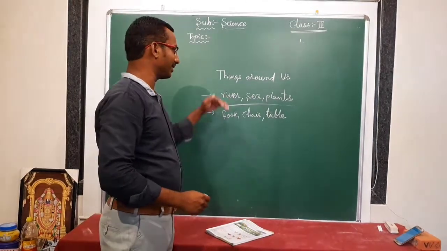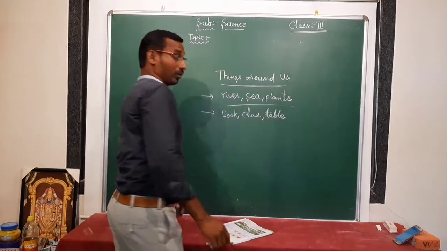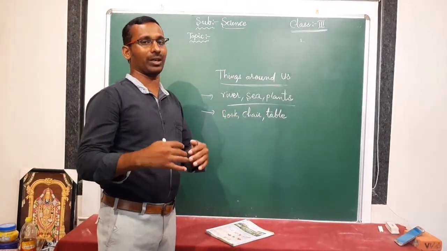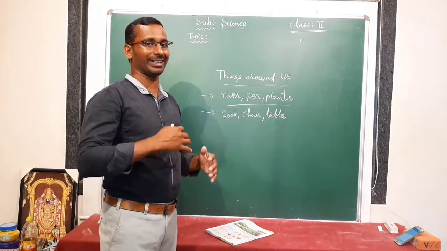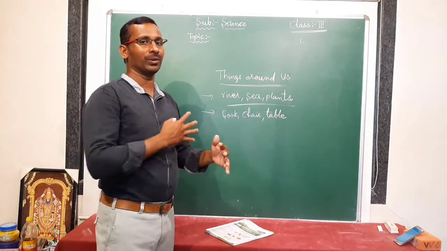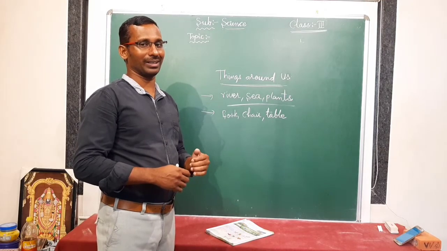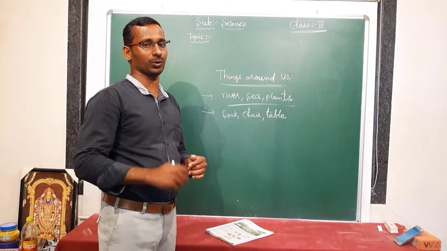And in this topic, we discussed living things and non-living things also. Is it right or not? So what are living things? Things which have life are called living things. They can grow, they can breathe, they can eat, they can walk, they can move. They have sense. They can feel immediately. They can respond. They can reproduce. Reproduce is giving birth to young ones.